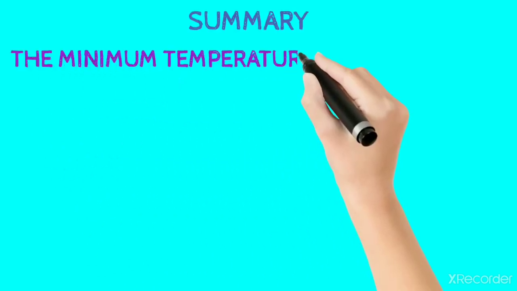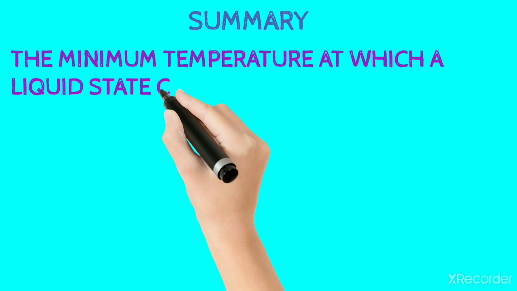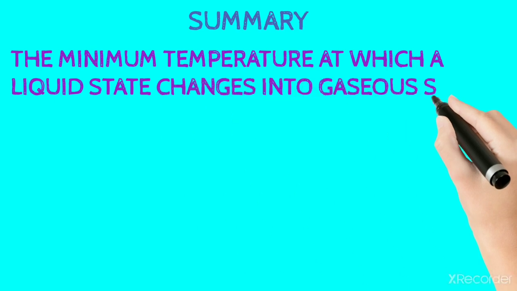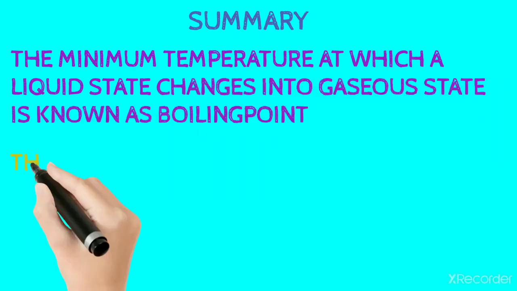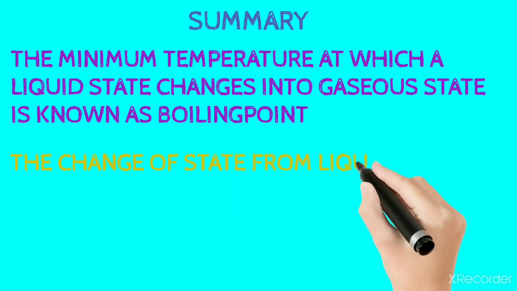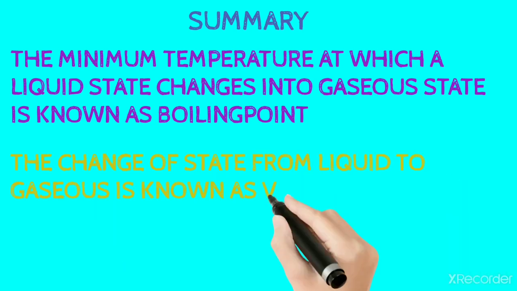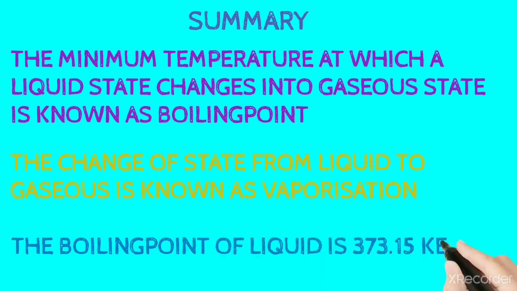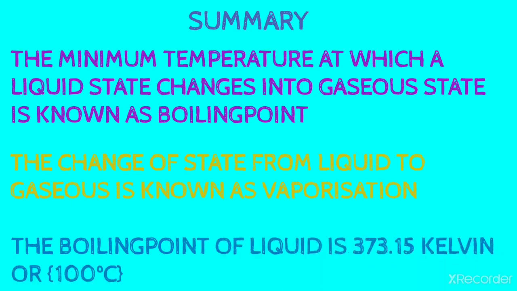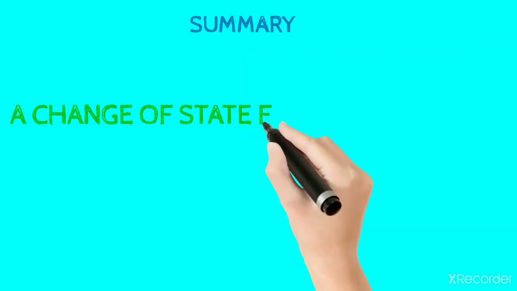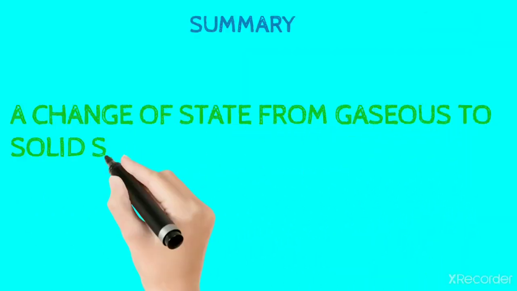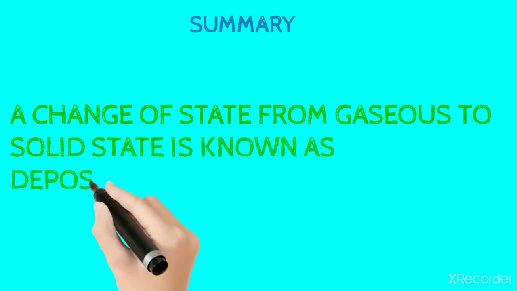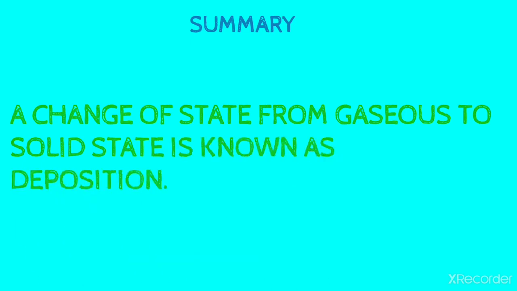The minimum temperature at which a liquid state changes into gaseous state is known as boiling point. The change of state from liquid to gaseous state is known as vaporization. The boiling point of liquid is 373.15 Kelvin. The change of state from gaseous state to solid state is known as deposition.